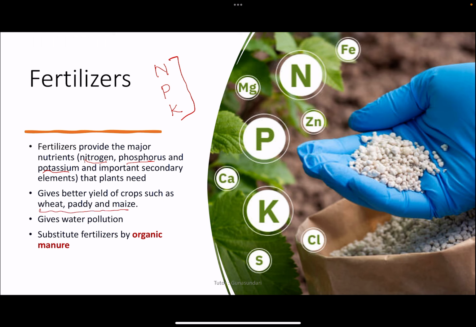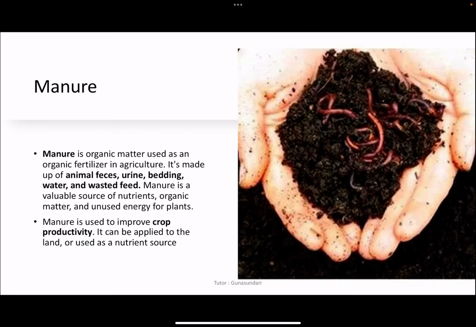But one of the disadvantages of fertilizer is that it causes water pollution, so its usage should be limited. And we have to substitute the fertilizer with some organic manure, so that the pollution will not come. So this is how the manure looks.